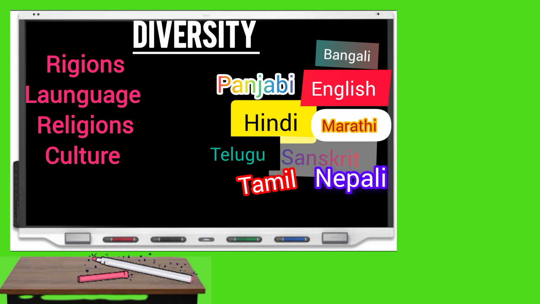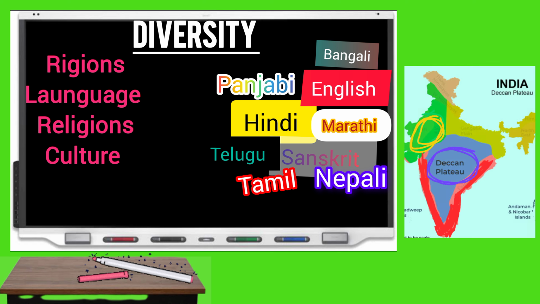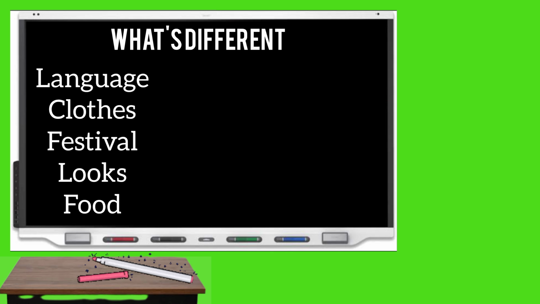Now you can make regions based on geographical features, based on economic conditions, or based on social conditions. So let's say based on geographical conditions, I can say these are the coastal regions, and then we have the Deccan Plateau region. And so you have different kinds of regions that exist.